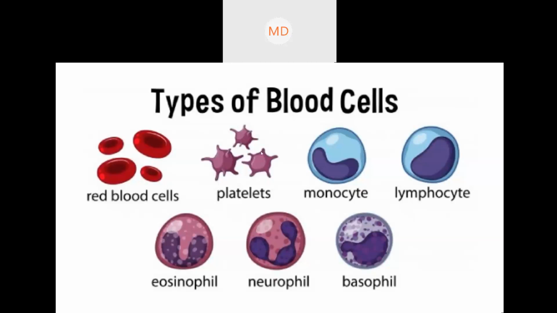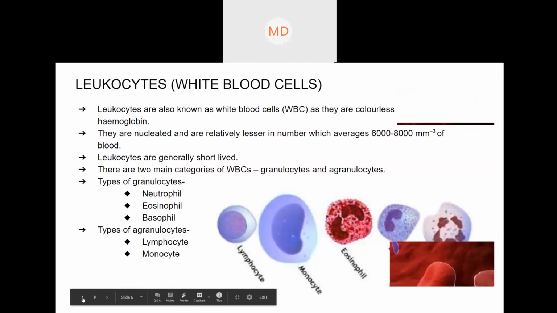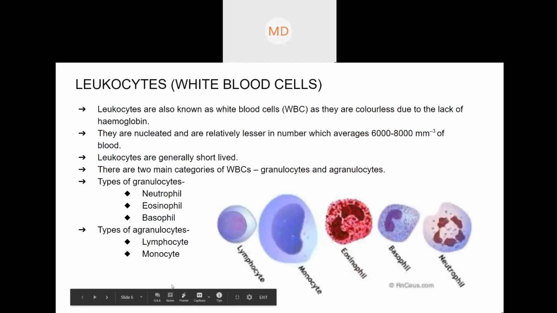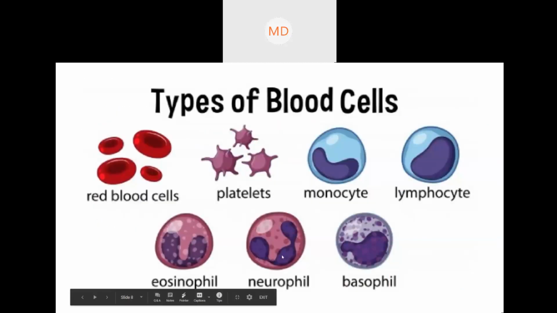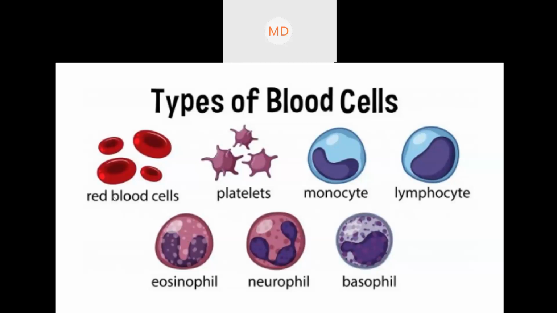For neutrophil, earlier we saw it had a five-lobed nucleus, right? Here you can see it is three lobes. This morning I told you that the neutrophil nucleus is either three-lobed or five-lobed. This is basophil, neutrophil, and eosinophil, then monocyte and lymphocyte. These are the structures of blood cells.